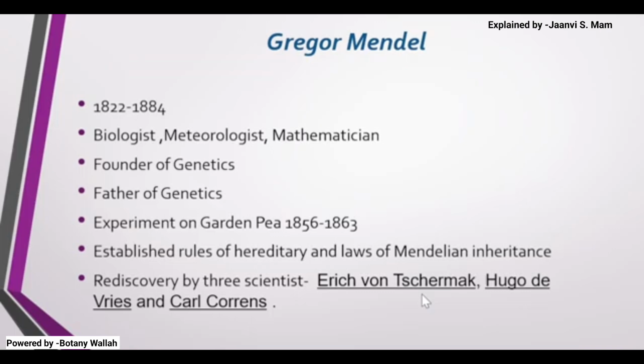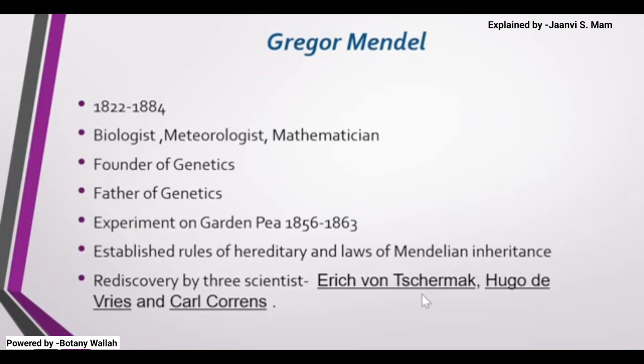The experiment was done on garden pea, whose scientific name is Pisum sativum, and it was carried out from 1856 to 1863. In this period, Mendel studied the garden pea plant specifically, and he gave his laws.